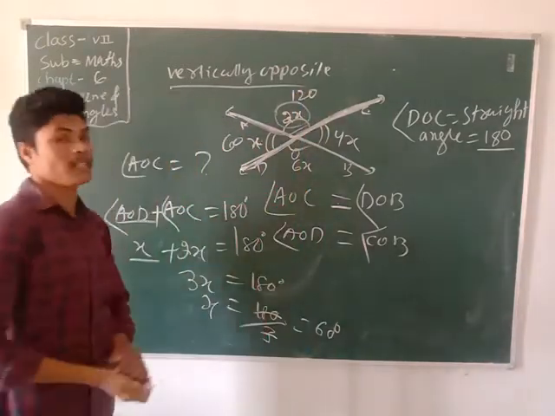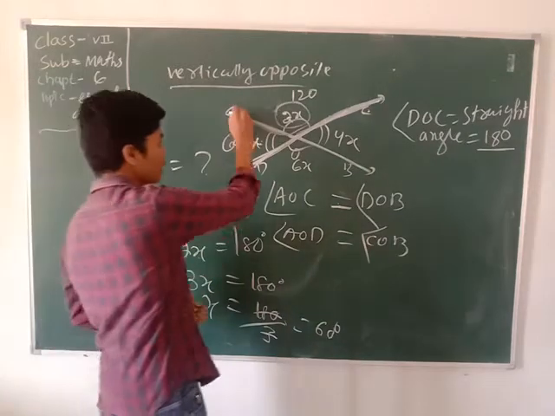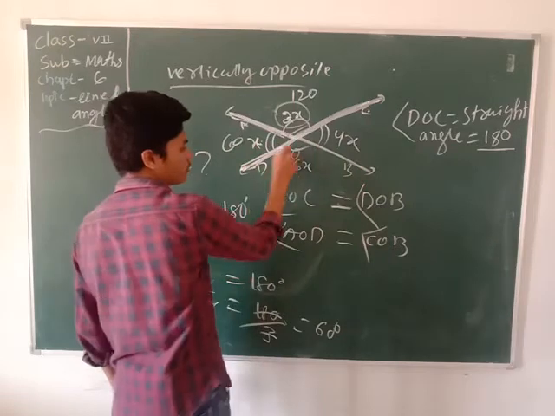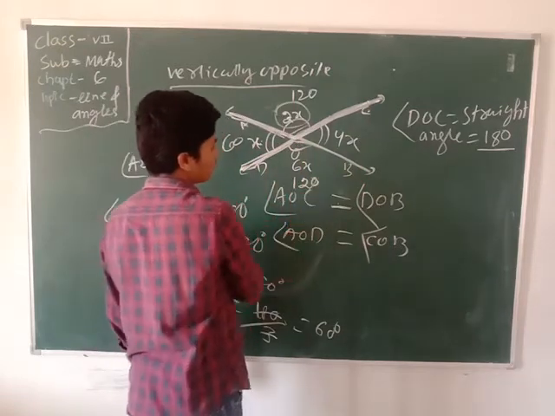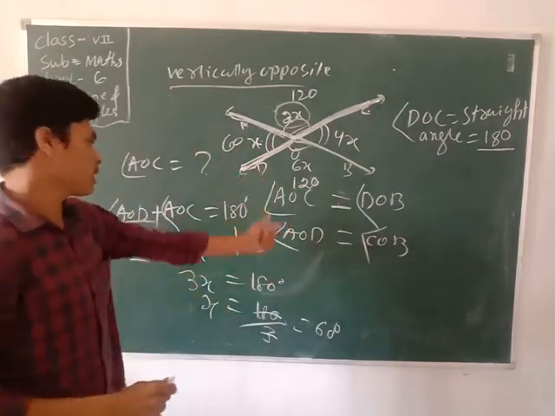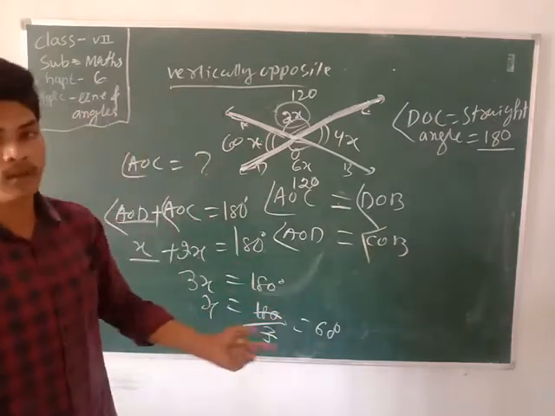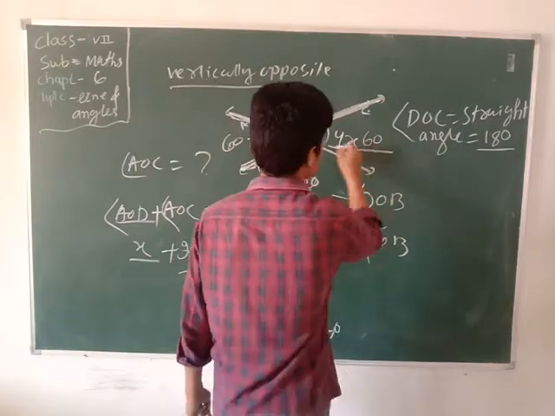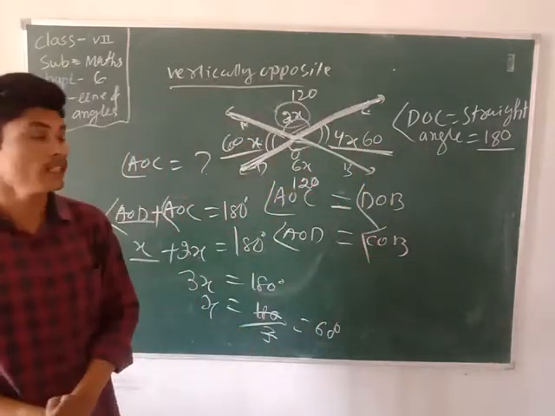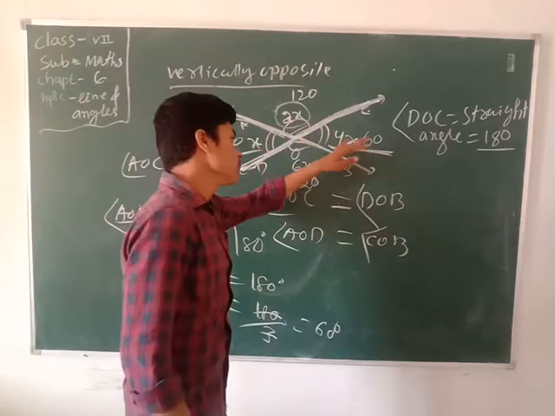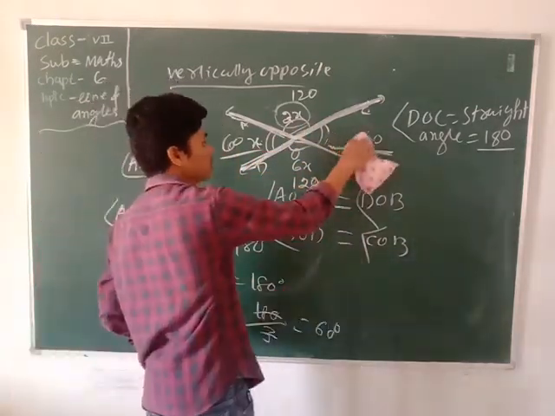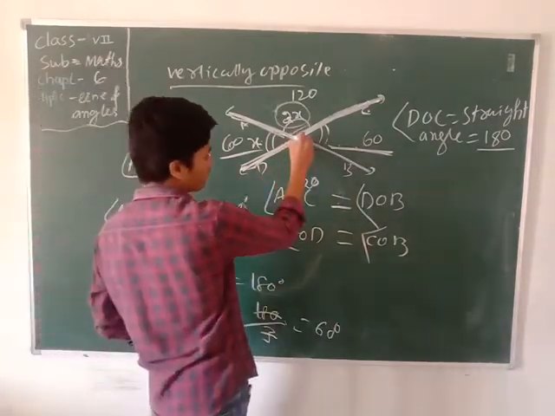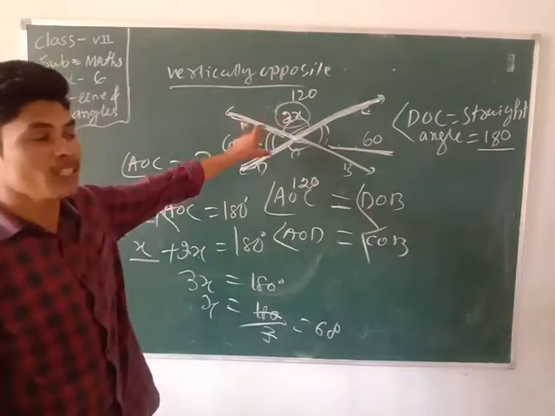We know that vertically opposite angles are always equal. That's why this angle is 120 degrees. That means AOC is 120 degrees. That's why DOB is also 120 degrees, because vertically opposite angles are always equal. Now this side is 60 degrees, then we can find this side is also 60 degrees. So even if the measures are not given, we can find the angles easily, because we already learned that vertically opposite angles are equal.